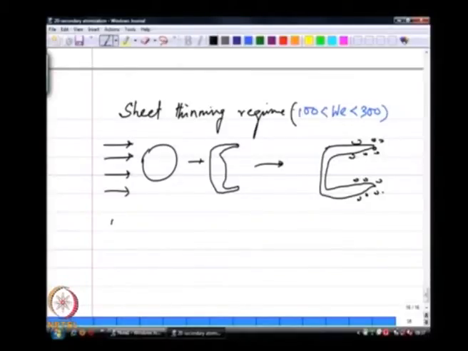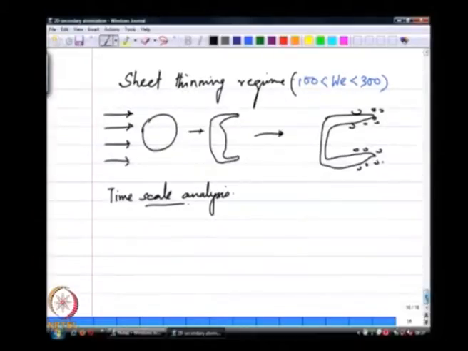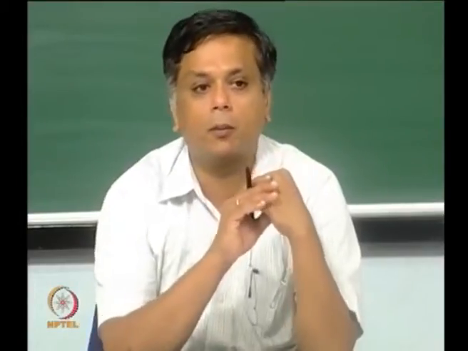The start of writing a model is of course experiments, like I said, and then we will talk of a tool called time scale analysis. What do I mean by time scale analysis? There are many different physical processes occurring in this phenomenon. Each one is happening on a slightly different time scale, and we want to get estimates of those time scales and then see under what time scales we can expect the sheet thinning breakup to happen.